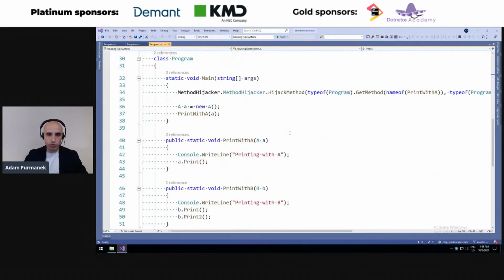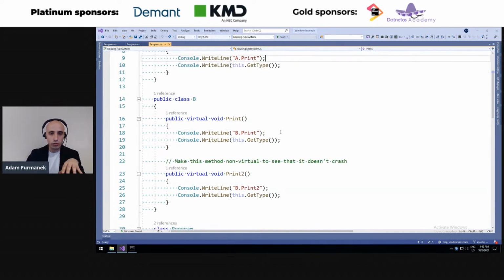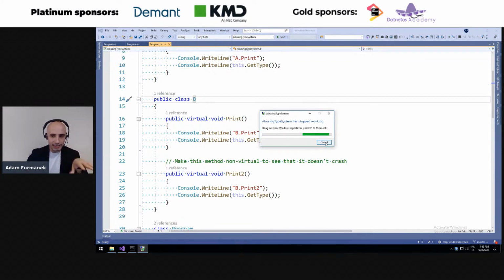So imagine that we create an instance of class A, and then we call print with A. So we have a method print with A, which accepts an instance of class A and calls print on this type. Class A has a virtual method called print, which prints something and prints the type, okay?